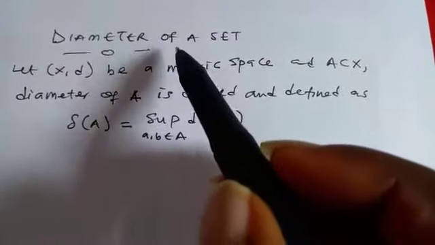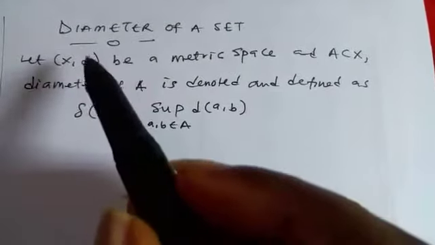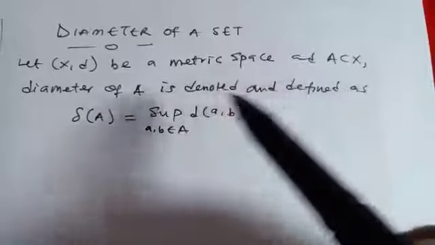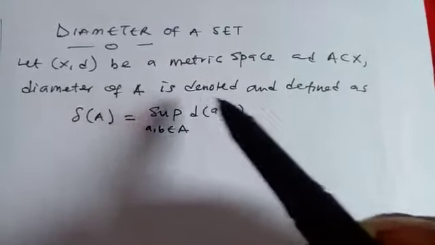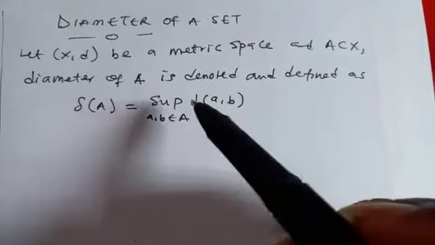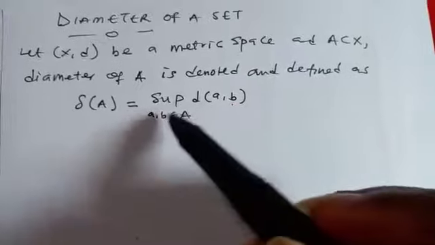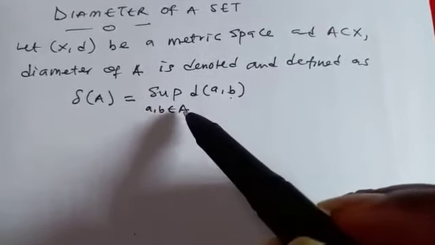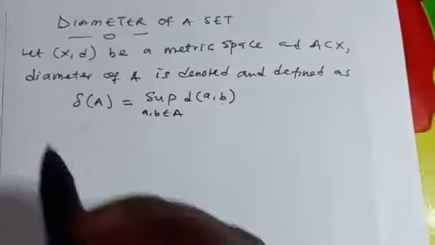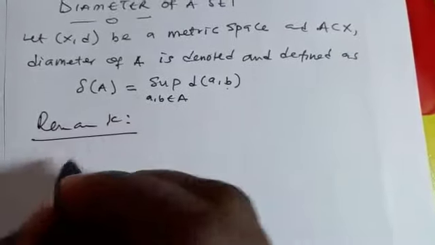Another interesting one is the diameter of a set. We define the diameter of a set as follows. Let S be a metric space and let A be a subset of S. The diameter of A is denoted and defined as delta of A, which is the diameter of A, is the supremum of the distance between a and b, that is, a and b are elements of A. So that is the definition of diameter. From this definition, we have the following.